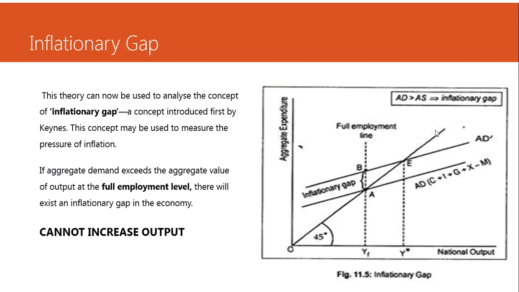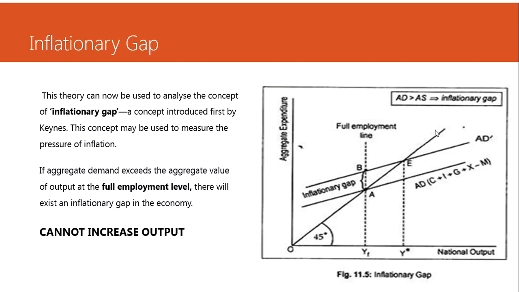But look at it very carefully. On all points above the 45-degree line, the aggregate expenditure will be higher and the national output will be lesser. And below the 45-degree line, the national output will be higher and the aggregate expenditure will be lesser. But throughout this line, the aggregate expenditure is equal to national output. Thus, the economy is in equilibrium and there is no inflation, because the output is exactly matched by the expenditure in the economy.